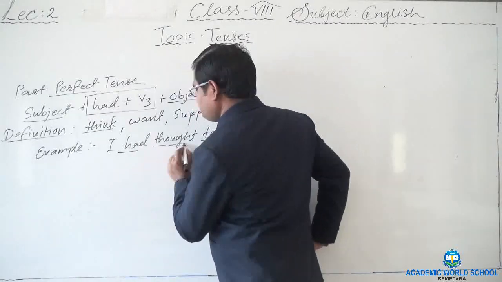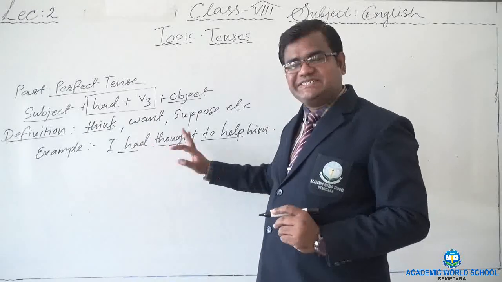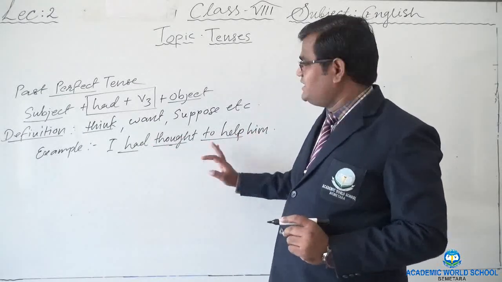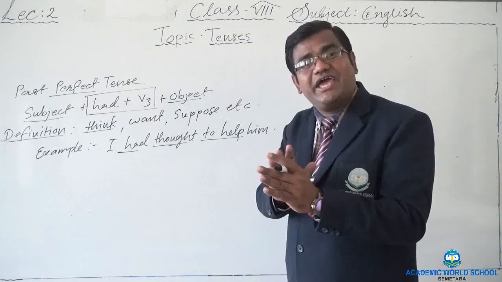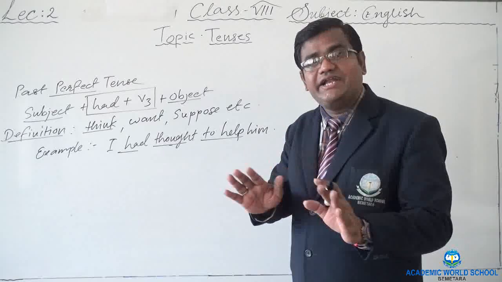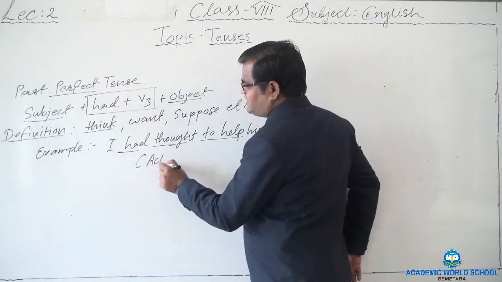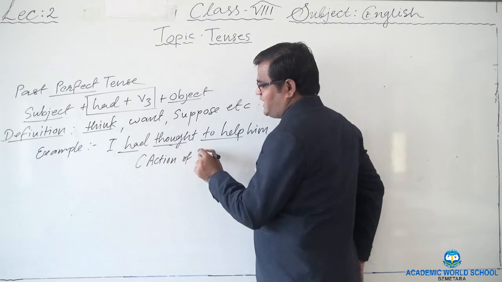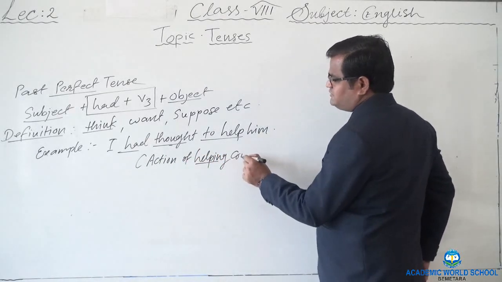Had plus the third form of think I have used. Now do you think that somebody has been helped here? I had thought to help him, but I exactly did not help him. So the action could not be completed. So we can add here that the action of helping could not be completed.